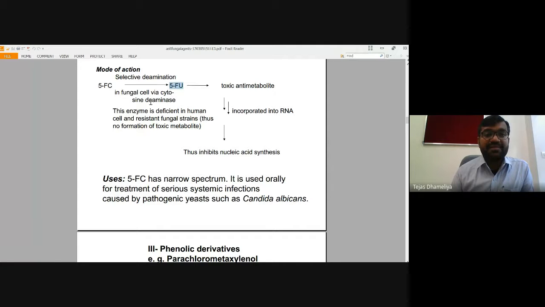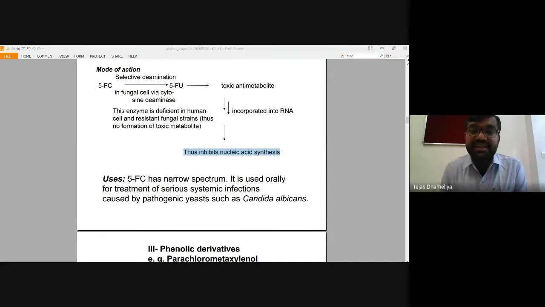So this enzyme is absent in human cells. That's why, since it is absent in human cells, it can cause no kind of toxicity in our body. Okay, so this way 5-fluorocytosine shows inhibitory activity against nucleic acid synthesis.